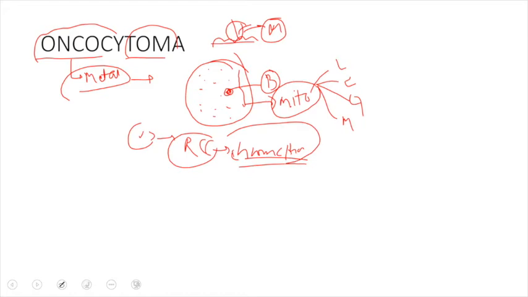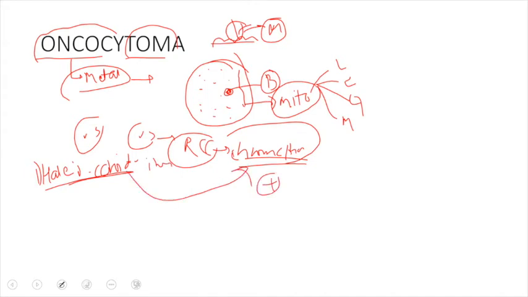And how do we differentiate between oncocytoma and the chromophobe variant of renal cell carcinoma? Not by histology alone, but by some special staining techniques, and that is known as Hale's colloidal iron technique. While doing this stain, the chromophobe variant of renal cell carcinoma will stain positive, whereas oncocytoma will stain negative in this test. So the characteristic finding in oncocytoma is the histological pattern, and it stains negative with Hale's colloidal iron.